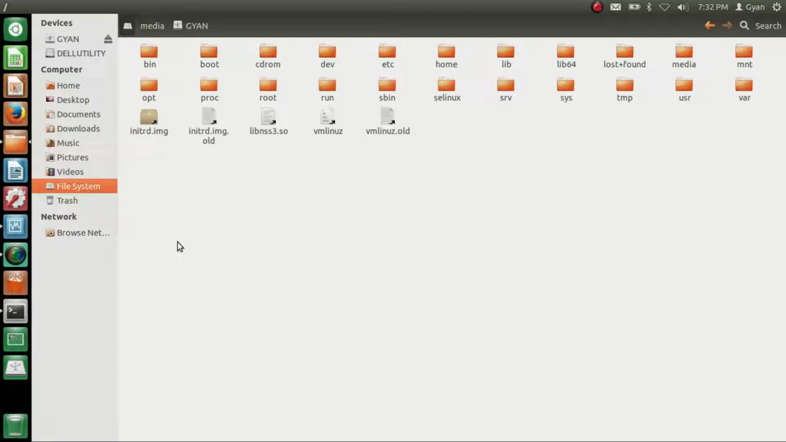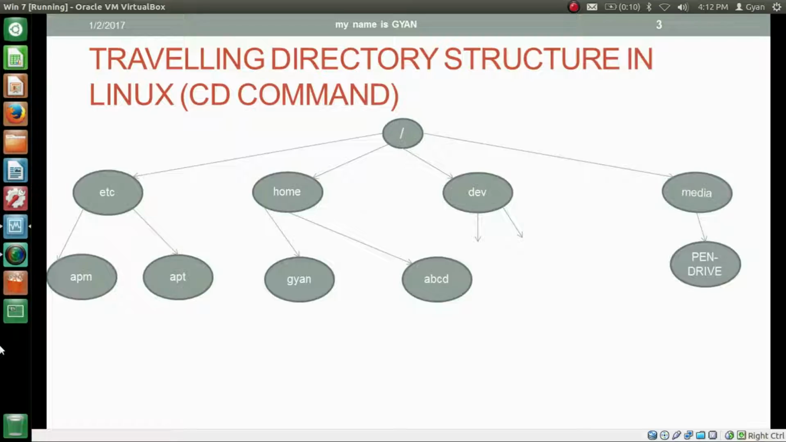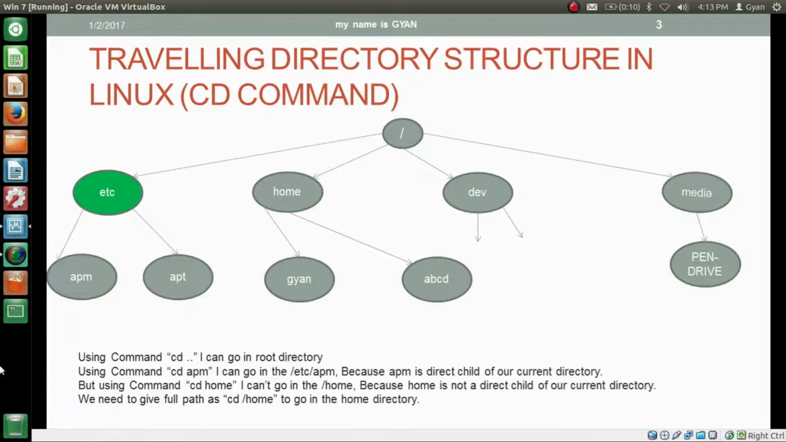Let's learn how to navigate directories using the terminal. We use the cd command, the change directory command, to navigate the directory structure of Linux. Here we assume we are in the /etc directory. Let's apply various cd commands to navigate the directory structure in Linux. We know that directories are in a parent-child relationship. The root directory, the slash directory, is the parent of etc, home, dev, media, etc. Whereas apm and apt are children of etc as they are contained within it.